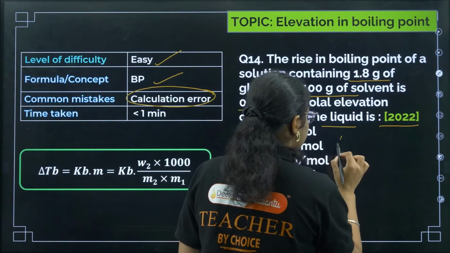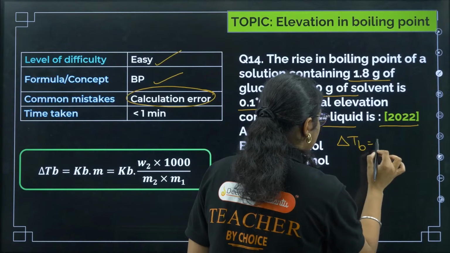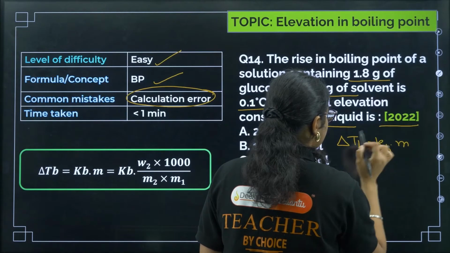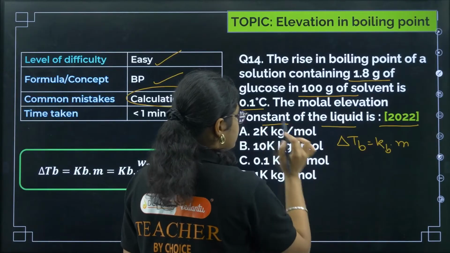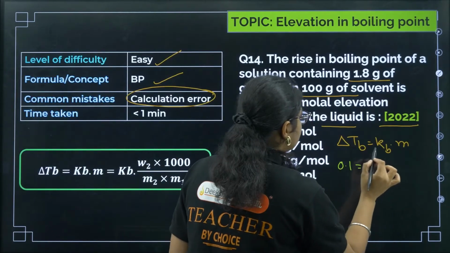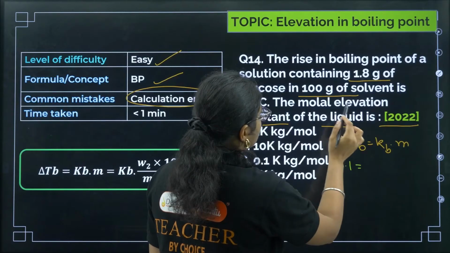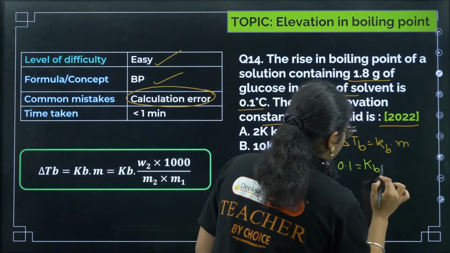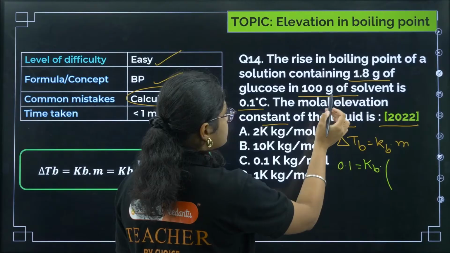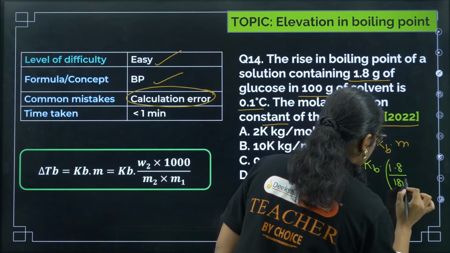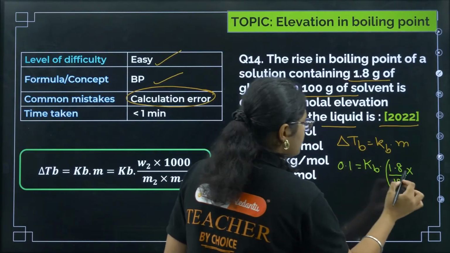So now let us see how to solve this question. For the molar elevation, we have this formula, delta TB is equal to KB into M, right. So if I substitute the values, delta TB, how much increase is there? 0.1 degree. KB value we need to find out, okay. And M value is what? 1.8 of glucose means 1.8 by 180 into how much gram of water? 100.